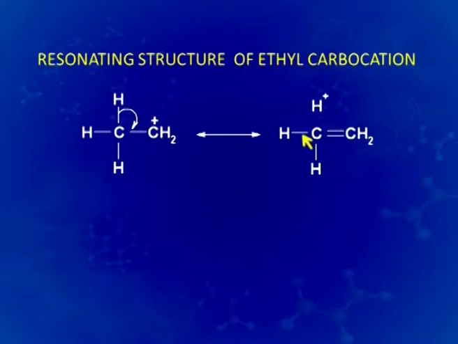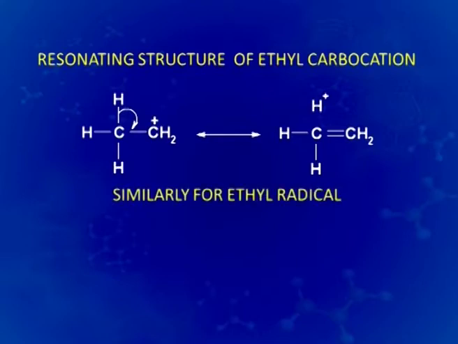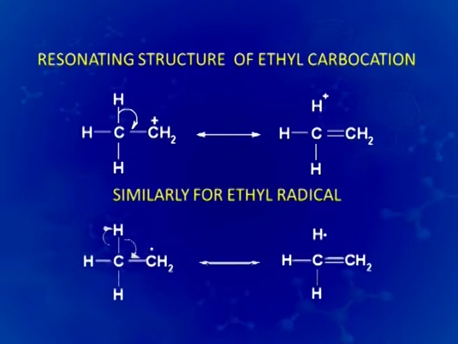And though it is out of context, it is good information to tell you that ethyl radical gets stabilized by the same means. So, it also, by means of hyperconjugation or a no bond resonance, gets stabilized by means of drawing a number of resonance structures.